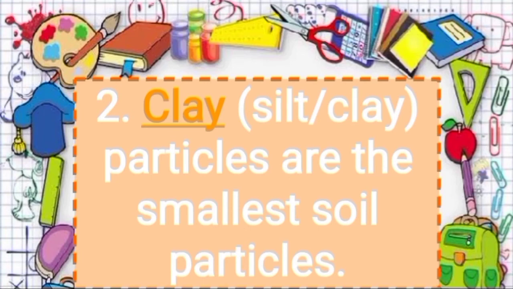So as you know, soil is made up of different types of soil particles like sand, silt and clay. Among these, clay is the smallest soil particles, where sand is the largest soil particles and silt is smaller than sand particles but bigger than clay particles. So the answer is clay particles are the smallest soil particles.